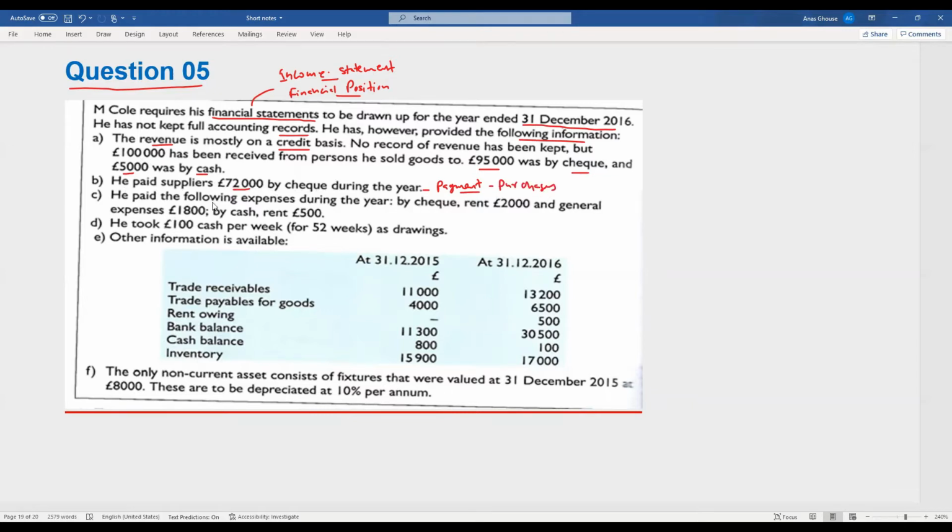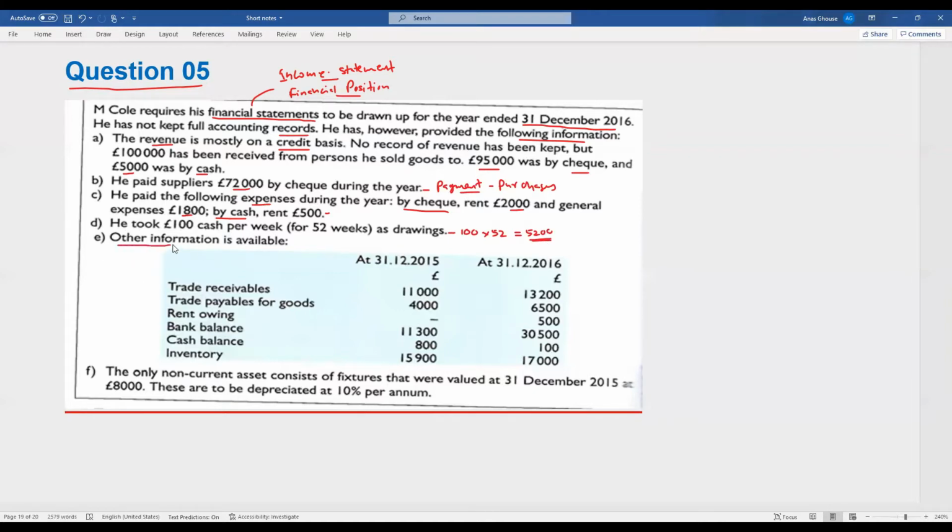He paid the following expenses during the year by check: rent 2,000, general expenses 1,800. Then by cash, he paid rent 500. Then he took 100 cash per week for 52 weeks as drawings, which means 100 times 52 will be the total drawings. So 5,200 pounds he has withdrawn.